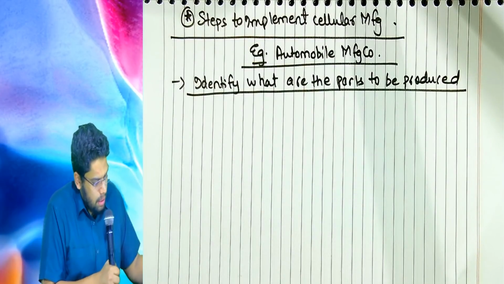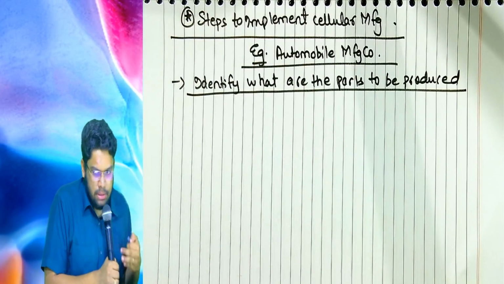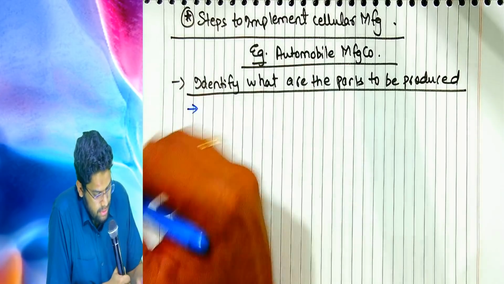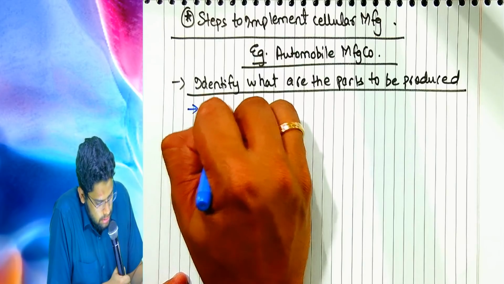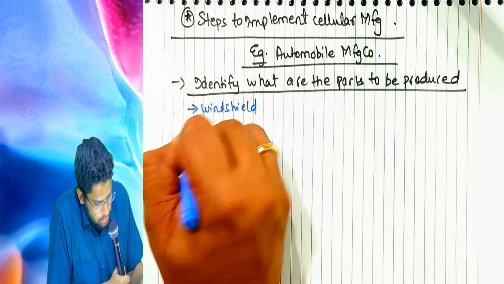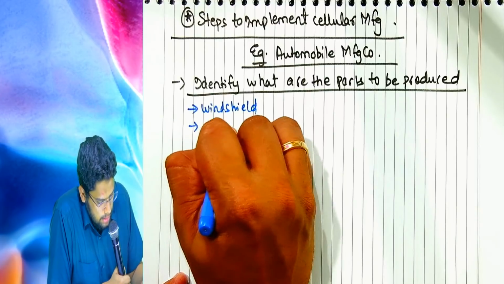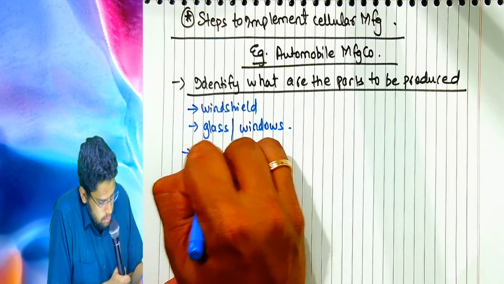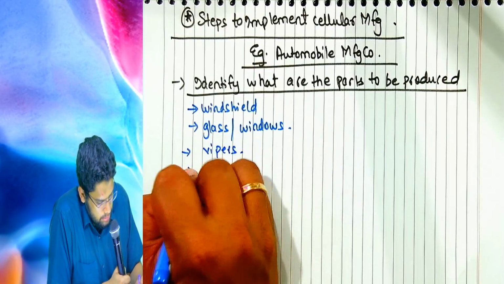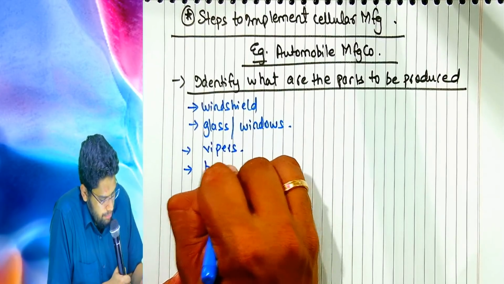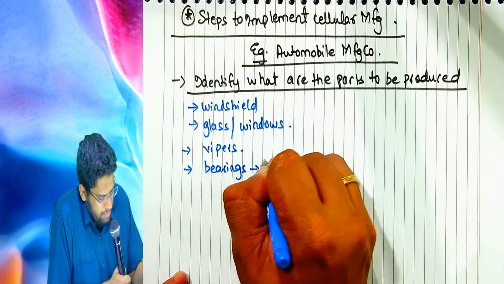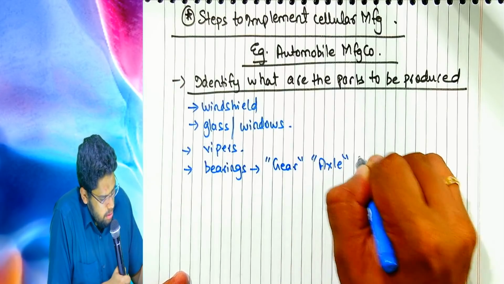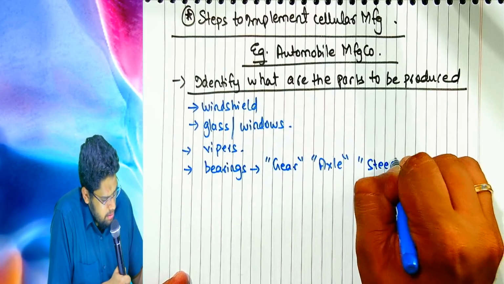Say for example, I have identified the following parts. First and foremost, the windshield, glass, windows, wipers, various bearings to be fitted in the gear, the axle, and behind the steering.